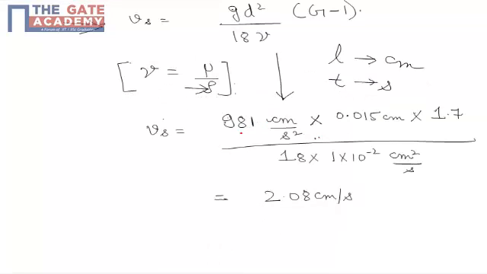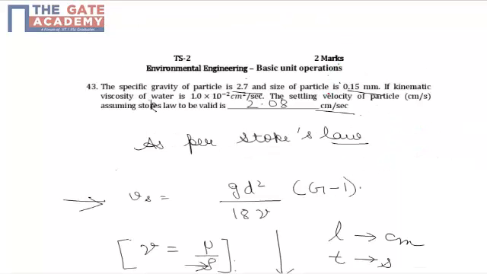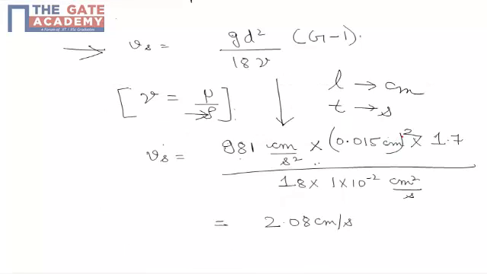So g expressed in centimeters is 981 centimeter per second square into 0.015 square, because it is given that the size of the particle is 0.015 centimeters, into 1.7, because G is 2.7, so 2.7 minus 1 comes out as 1.7, divided by 18 into nu, that is 18 into 1 into 10 to the power minus 2 centimeter square per second. So it comes out as 2.08 centimeters per second. So this is the correct answer.